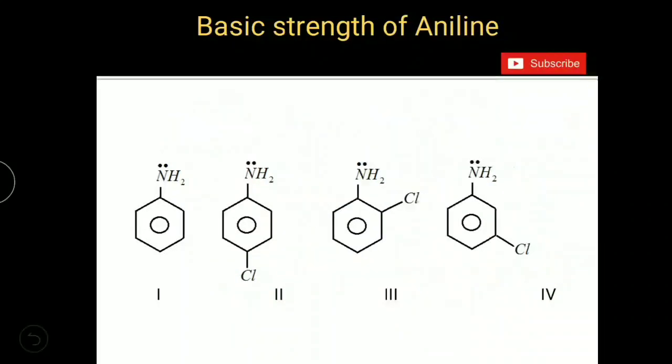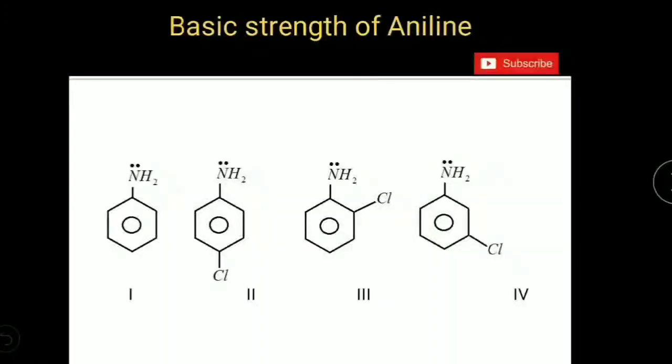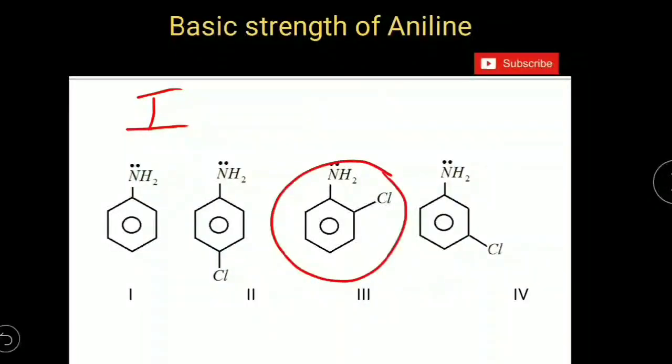And when you come to chlorosubstituted anilines, we need to consider inductive effect in case of chlorine. So it is an electron withdrawing group. We know that electron withdrawing groups decrease basic strength of aniline. So aniline is more basic than chloroanilines. And in the remaining 3 isomers, orthochloroaniline is weakly basic than the remaining 2 isomers